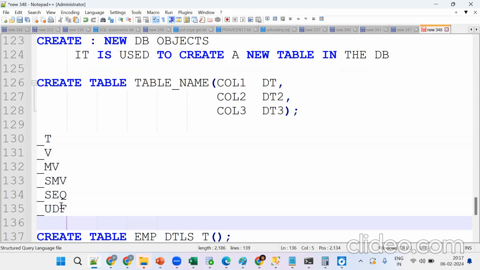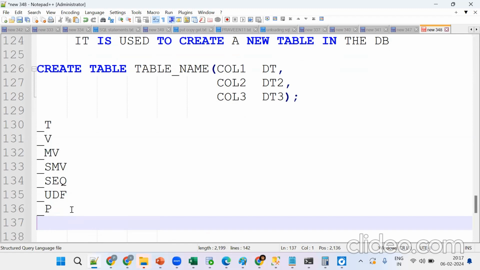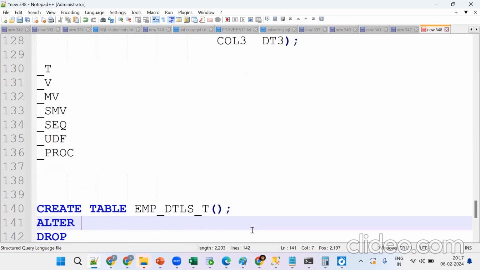Then underscore P. What is underscore P? It's a procedure. You can go with either P or write PROC. These are the naming standards.